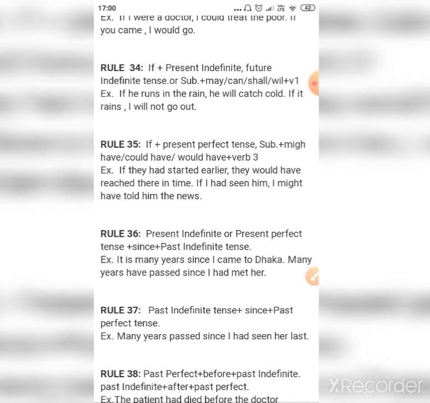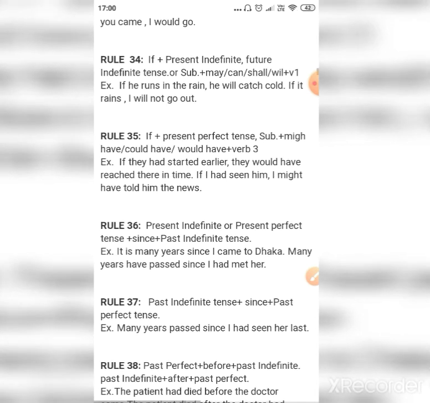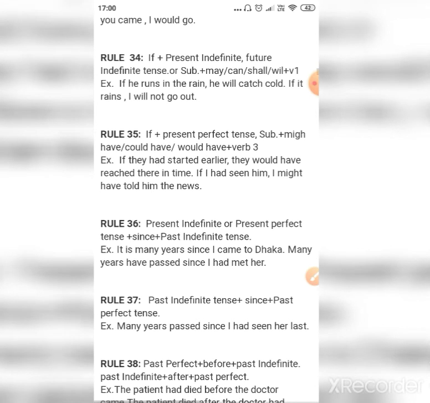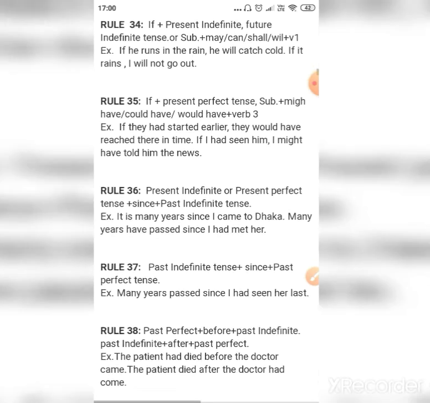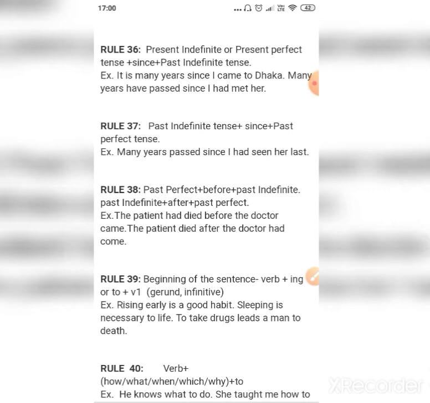If they had started earlier. If we are in the first part of a conditional sentence using the present perfect tense, then in the second part of the sentence we will use either might have, could have, would have with third form of verb. Rule number 36 says present indefinite or present perfect tense plus since plus past indefinite tense.